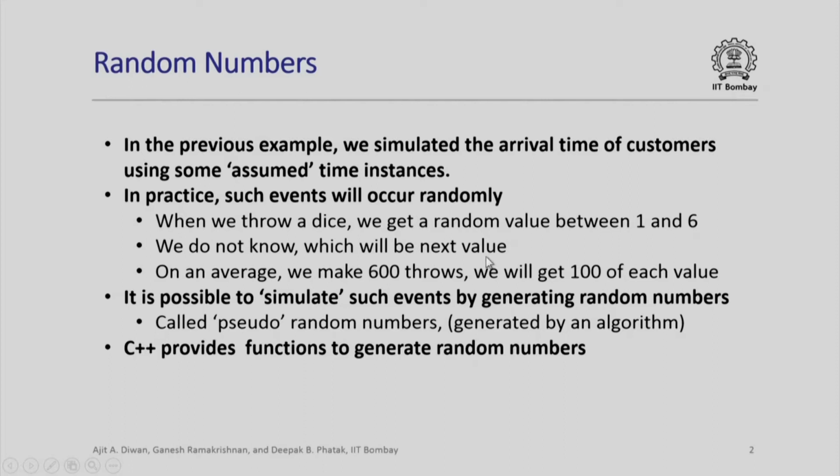Of course, we know that on an average, if we throw the dice, for example, 600 times, we will get 100 times 1, 100 times 2, etc. Such a property incidentally is called uniformly distributed random numbers, in which every number can occur exactly the same number of times amongst all the possibilities. Now, it is possible to simulate our events by generating random numbers. These are called pseudo random numbers because these are generated algorithmically. C++ provides functions to generate such random numbers. So, let us look at the random number generation.